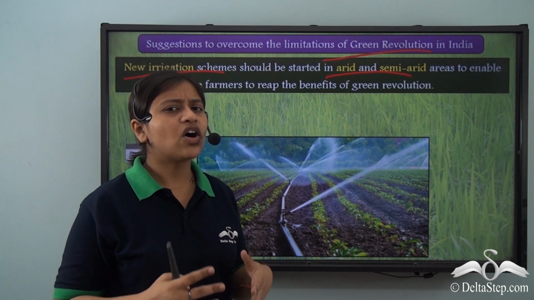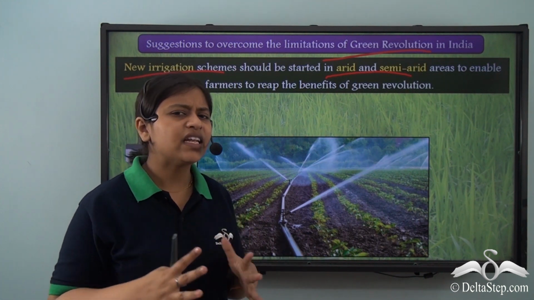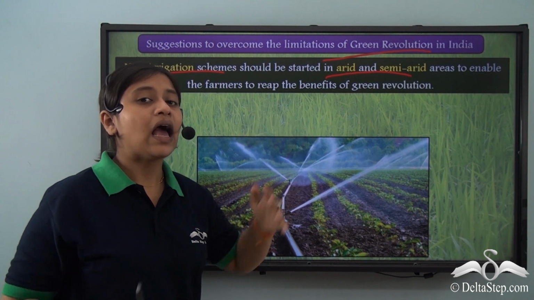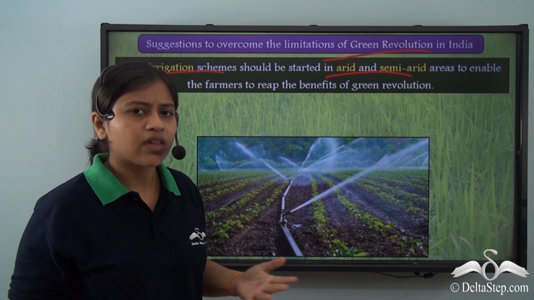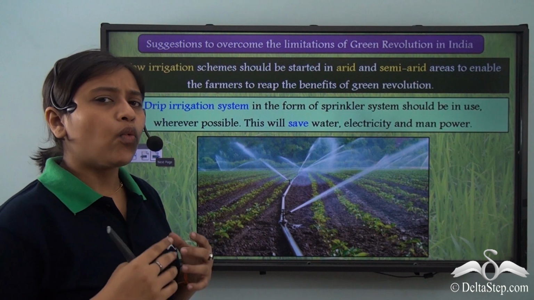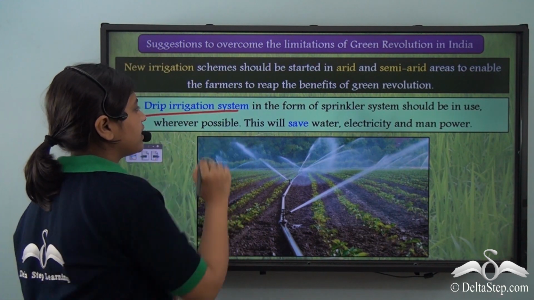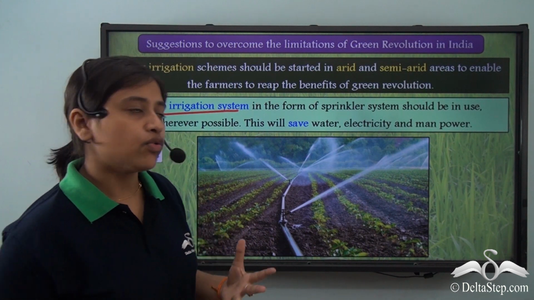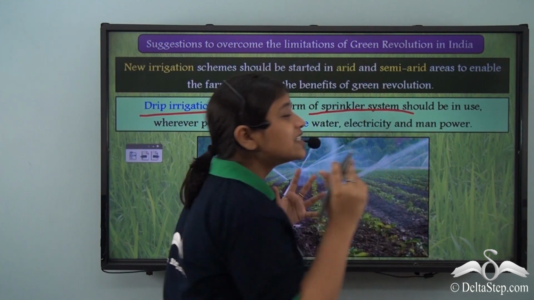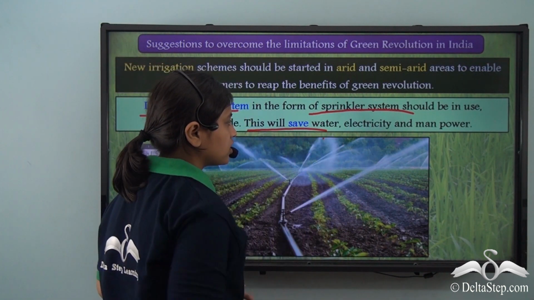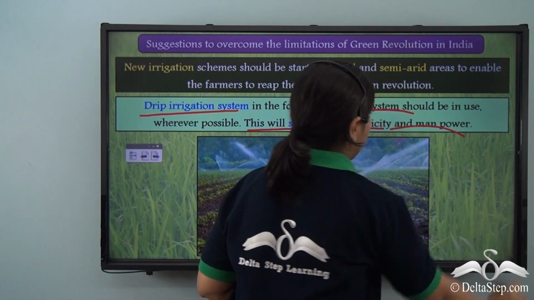Areas that did not have access to water or were very dry, there the introduction of new irrigation schemes helped the farmers to grow crops, right? So, which new scheme are we talking about? Well, this is the drip irrigation system, which was to be used in the form of a sprinkler system, and this would lead to saving of water, electricity, and manpower, right?